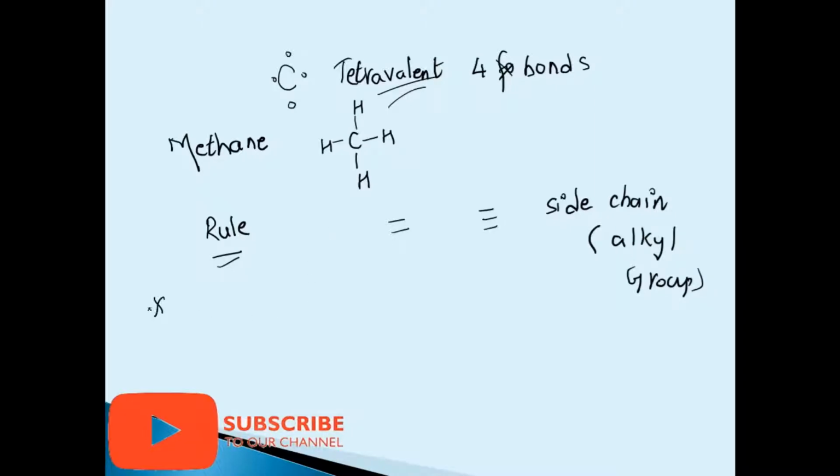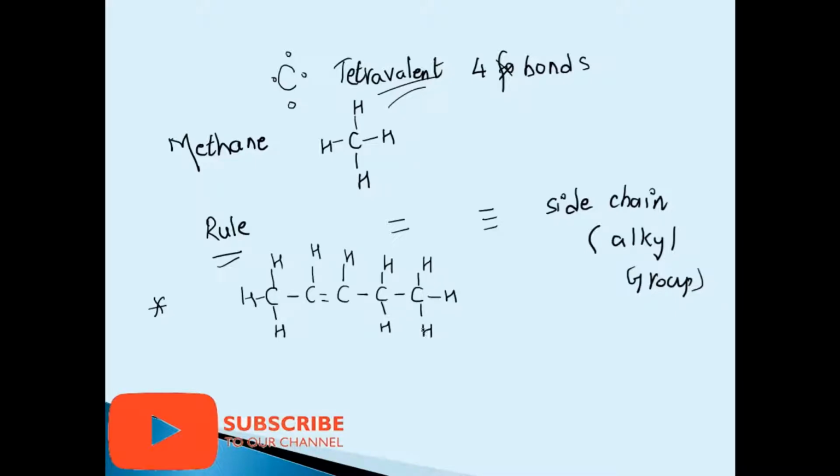Now, let us give an example of how we move on with the numbering. Suppose I take up this example and I put here a double bond. And see, here is a single bond carbon, so it will require 3 more hydrogens to satisfy its valency. Here this carbon has 1, 2, 3 bonds, so it requires 1 more. This carbon has 1, 2, 3 bonds, it requires 1 more. This carbon has 2 bonds, so 1H, it makes up a tetravalent. This carbon has 1 bond, so 1H, and 1H.